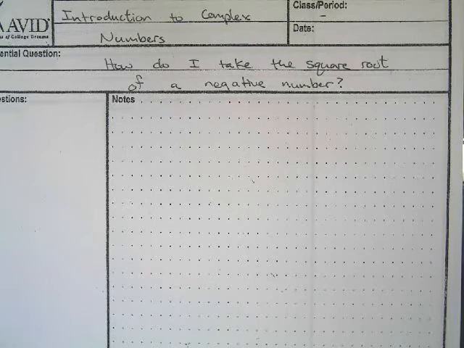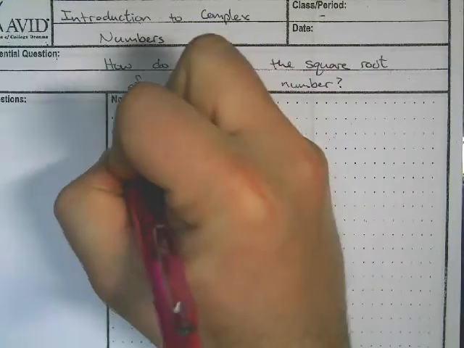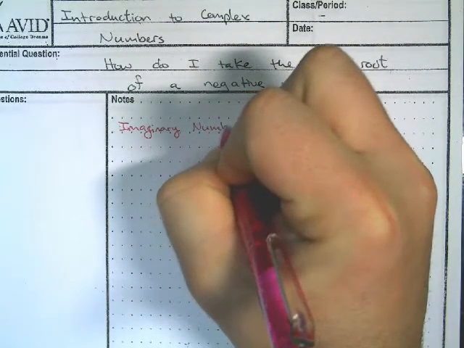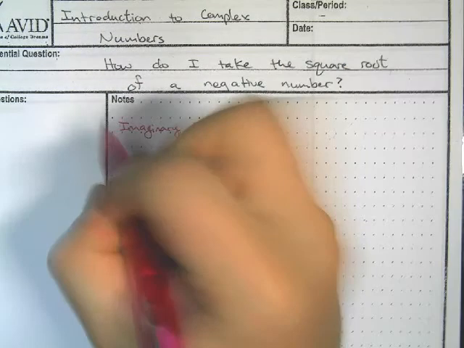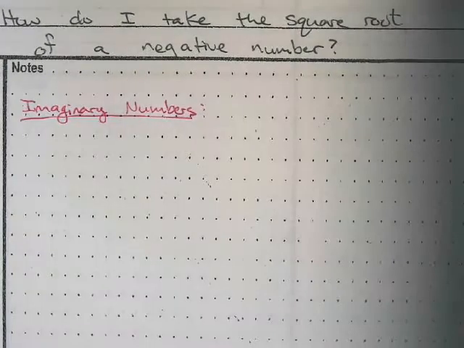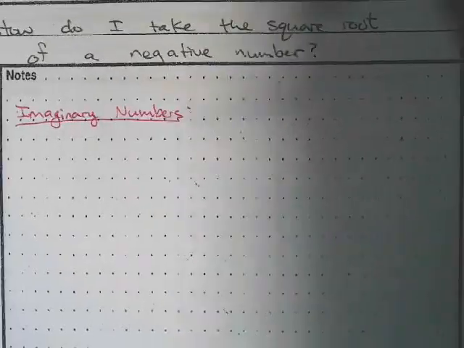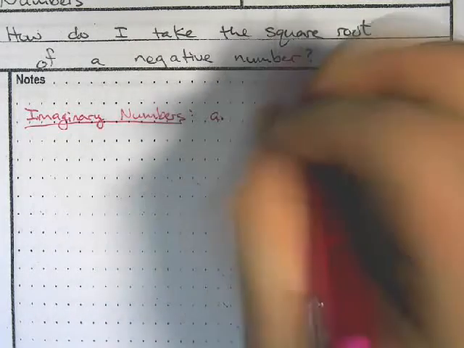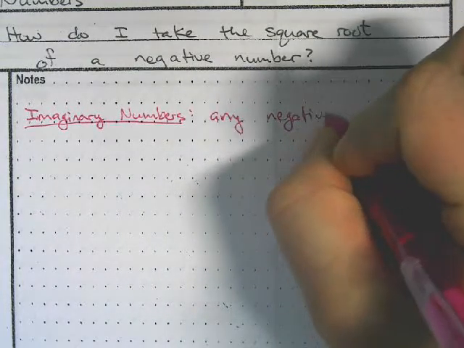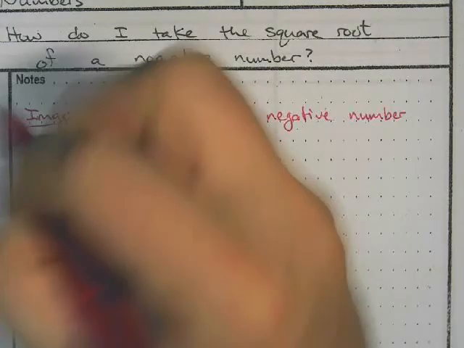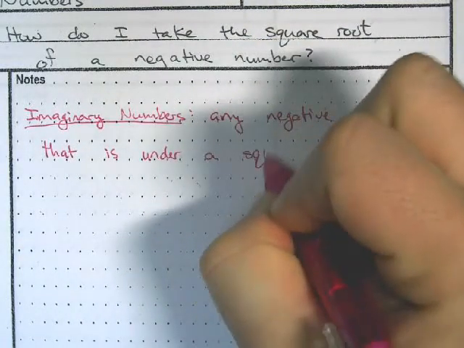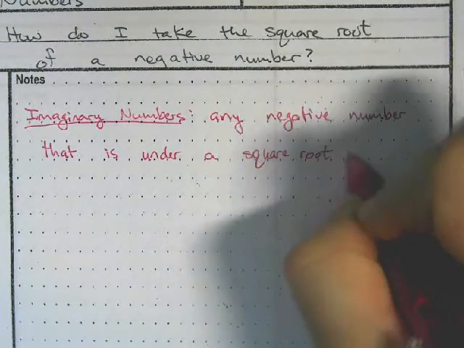So the main idea we'll be looking at today is imaginary numbers. An imaginary number is any negative number that is under a square root symbol.